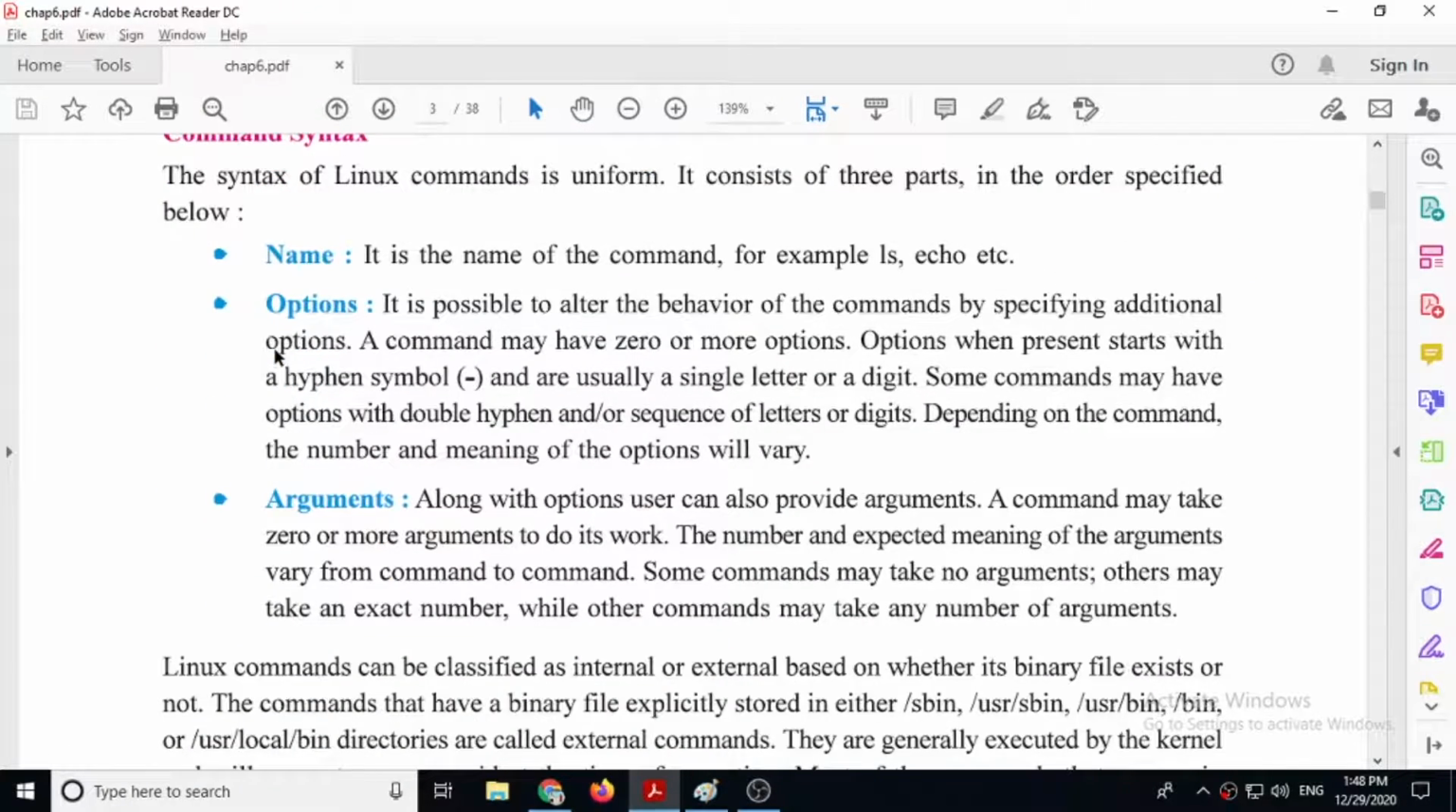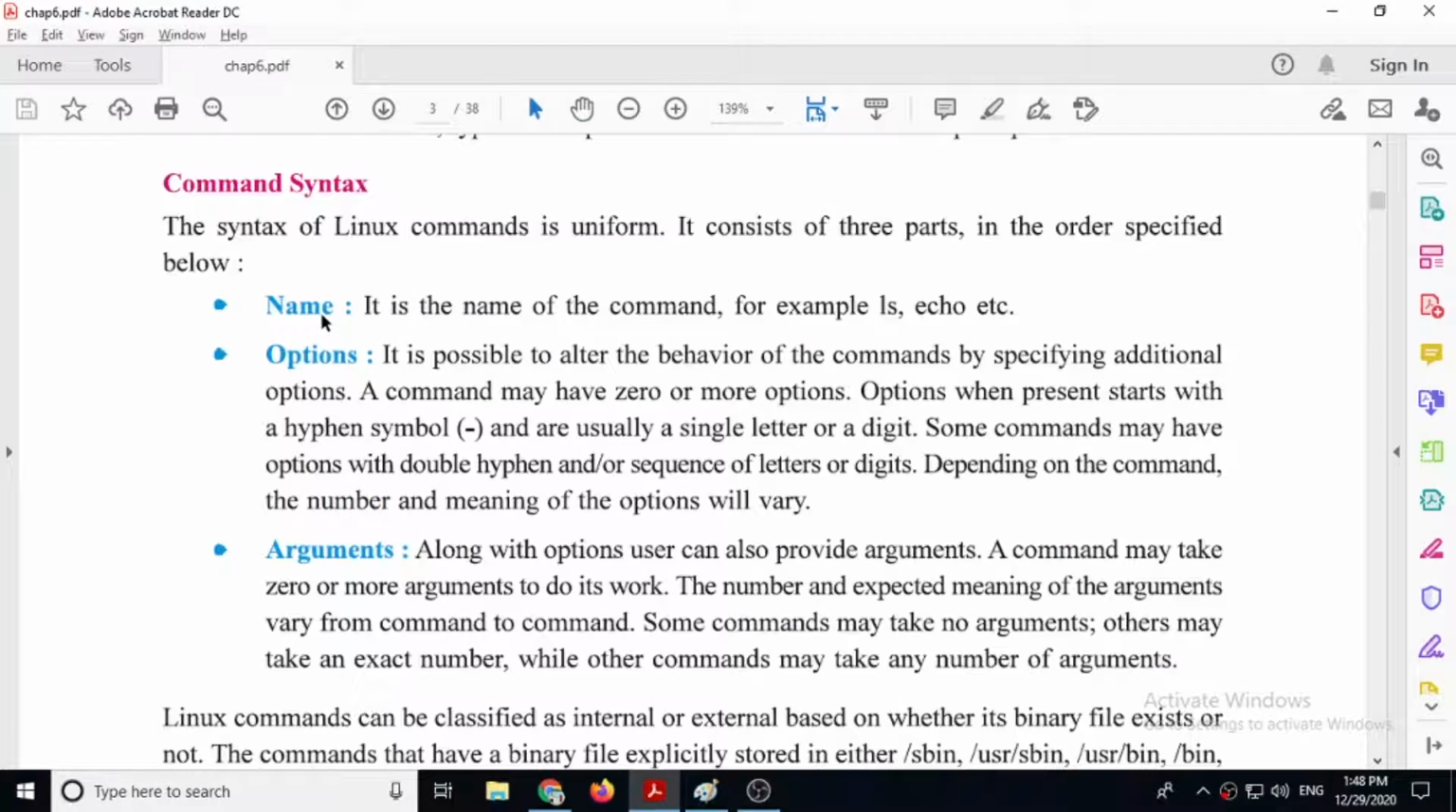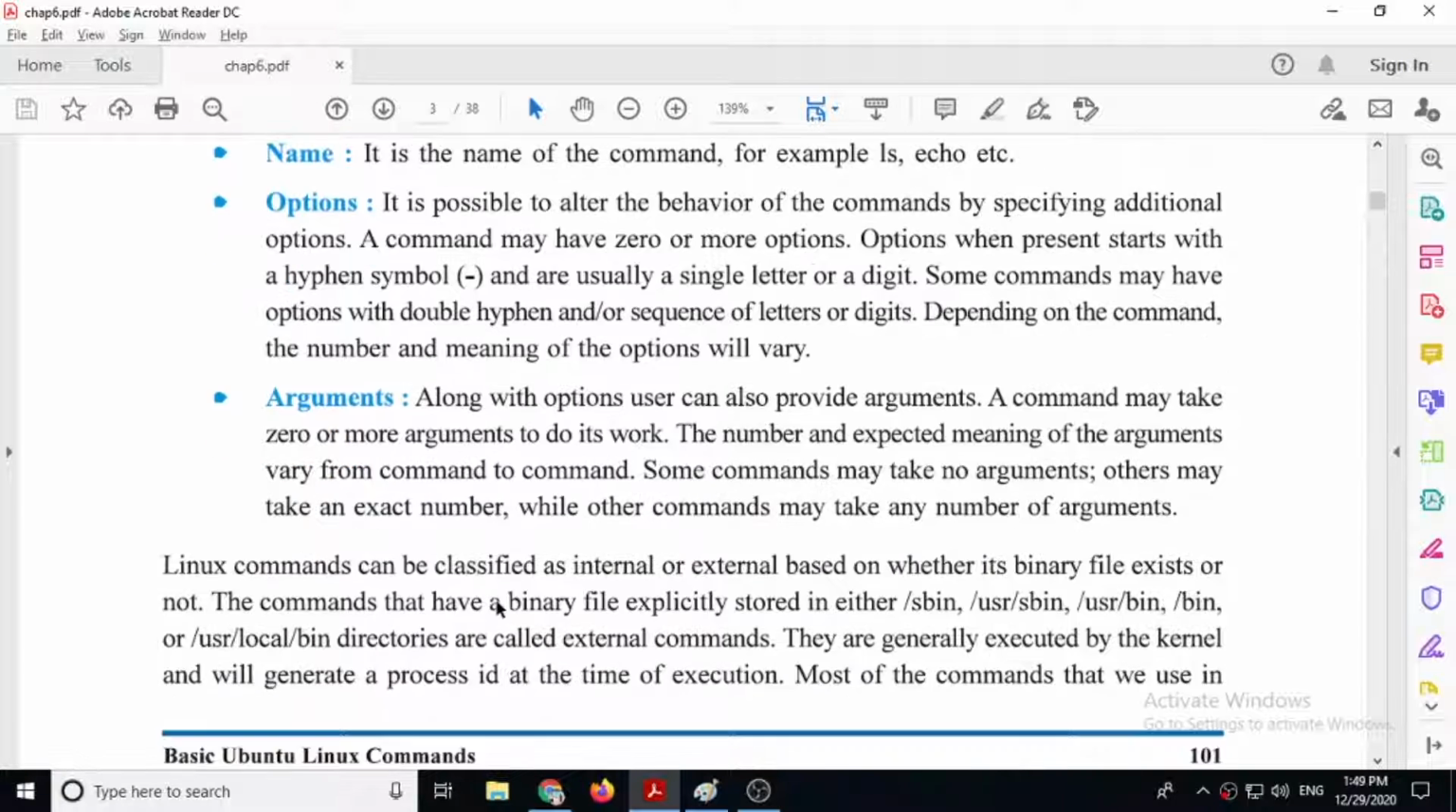We also saw the command syntax. There are 3 parts: name, options and arguments. Command name is compulsory. Option contains a - sign and a single or 2 characters, and it is used to change the behavior, to alter the behavior of a command. Remember the word. Argument is necessary in order to accomplish a particular task. For example, if you are using cp command, then you must give which file you want to copy and where you want to copy.